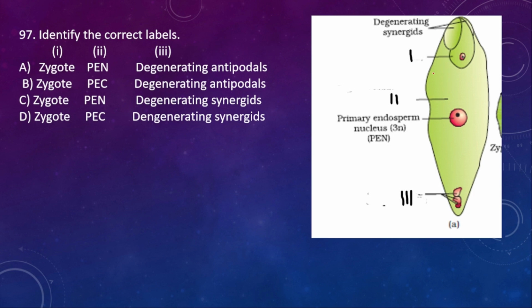This is the PEC. 97. Identify the correct label. 1, 2 and then 3. This is degenerating antipodals and this one is PEC, primary endosperm cell, and this one is the zygote. So 1 is zygote and then 2 is PEC, degenerating antipodal. So option B is right.